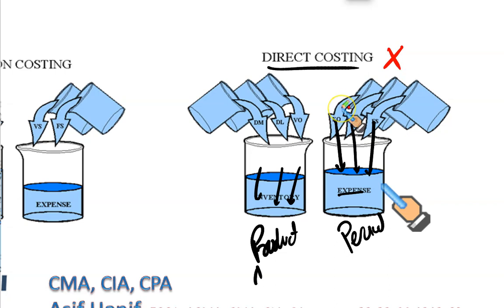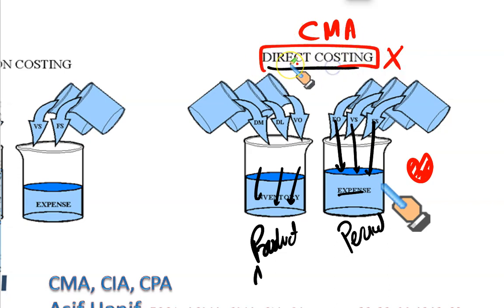Because I find this method very, very helpful for performance evaluation, for decision making, for process improvement. So I am a management accountant and for me this method is my love, because this method will help me improve my business efficiency. This method will help me to evaluate my managers. So I will use this method. If I am a CMA and working as a management accountant, I will use direct costing for my performance evaluation. This is the best method. I will show you why.